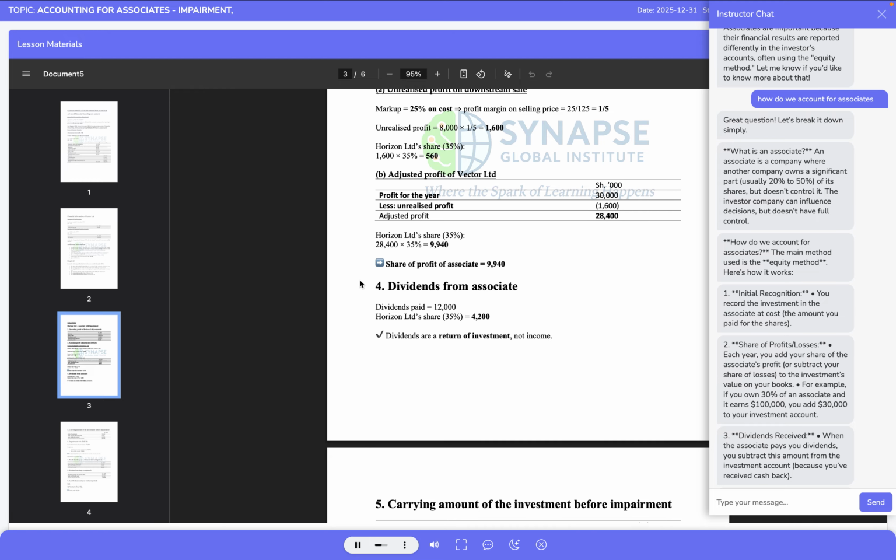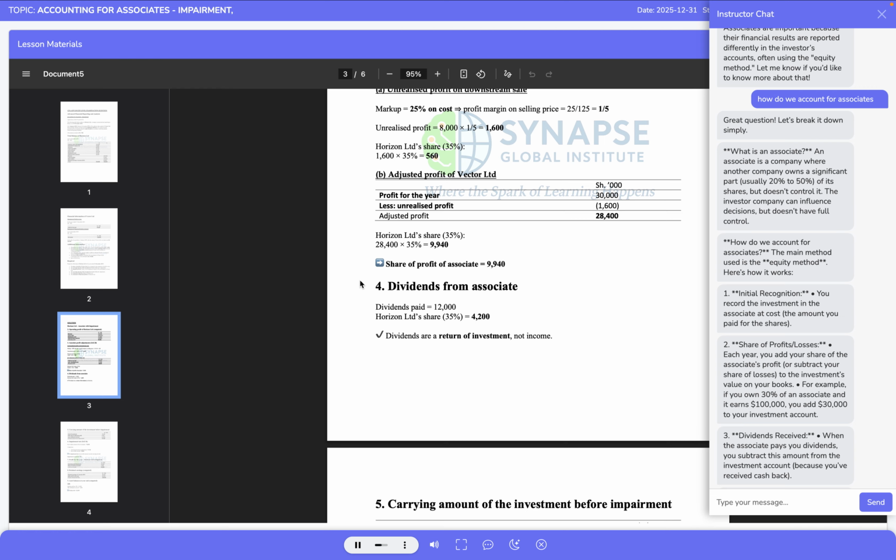We then consider dividends received from the associate, which is a common area of error in examinations. Vector Limited paid dividends of 12 million shillings during the year. Horizon Ltd's share of these dividends, based on its 35% holding, is 4,200,000 shillings.